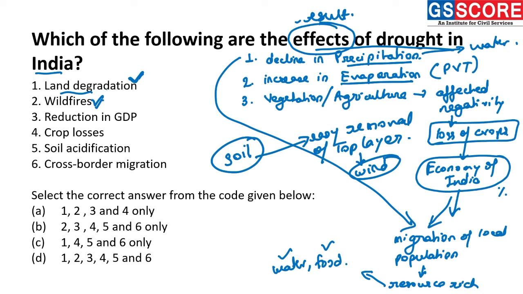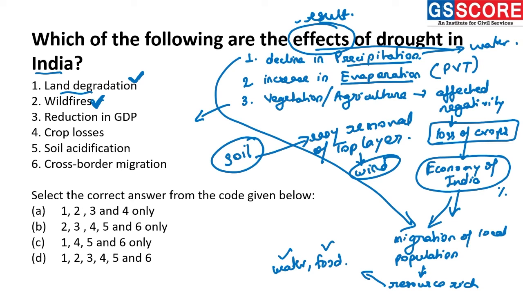Then wildfires will increase. Yes, this is also a correct statement, because as the temperature is increasing and the moisture presence is quite less, it will result in the easy initiation of fire in this region. Therefore, wildfire is a quite prominent phenomenon when drought is occurring.